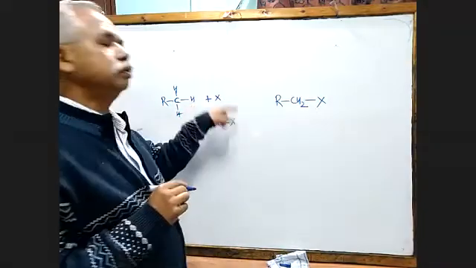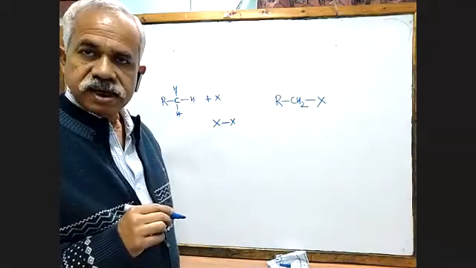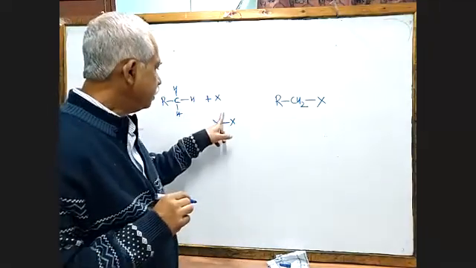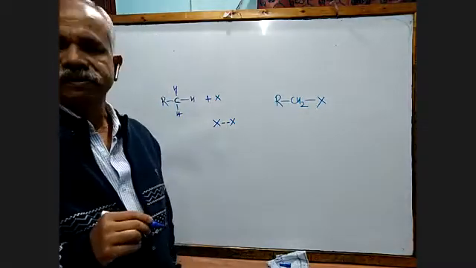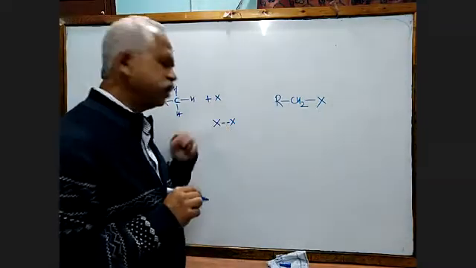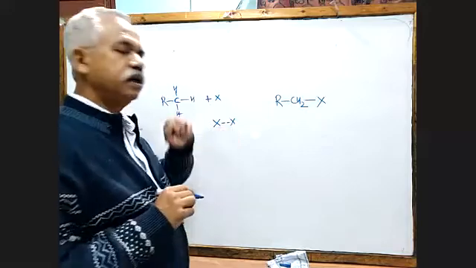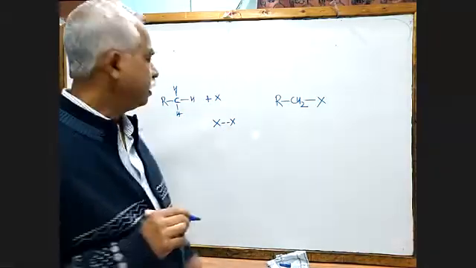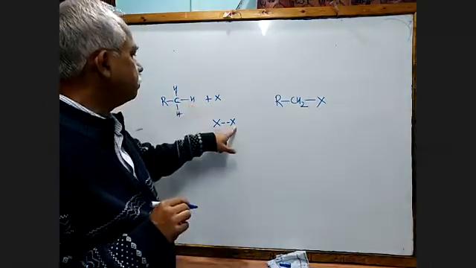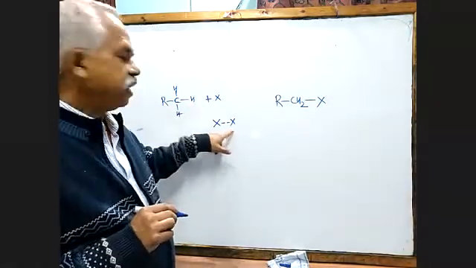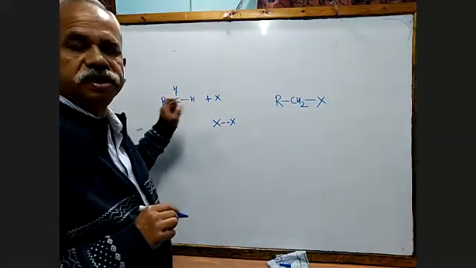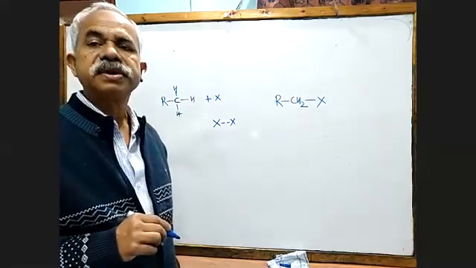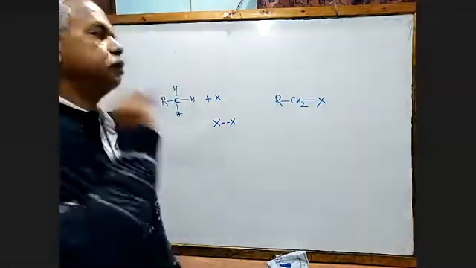Then what should I do with this X? In that case, this bond has to be broken. Once this bond is broken, it becomes a halogen atom. Again, we know a halogen atom is not stable. So what is going to happen? This H is going to combine with this X, and this X will take this position. So what type of reaction is it? It is a substitution reaction.